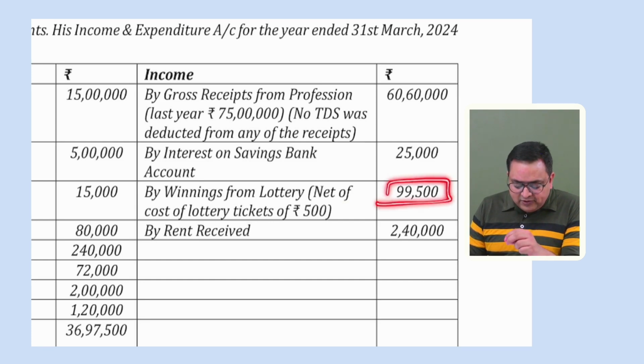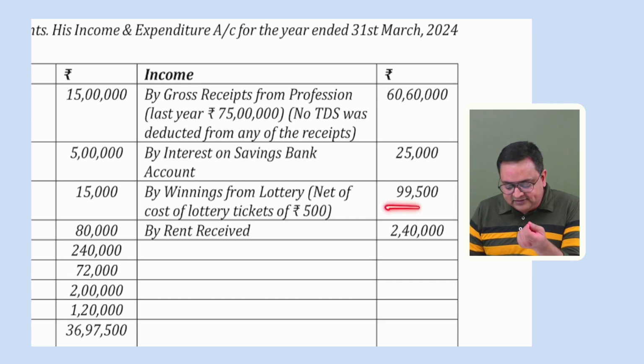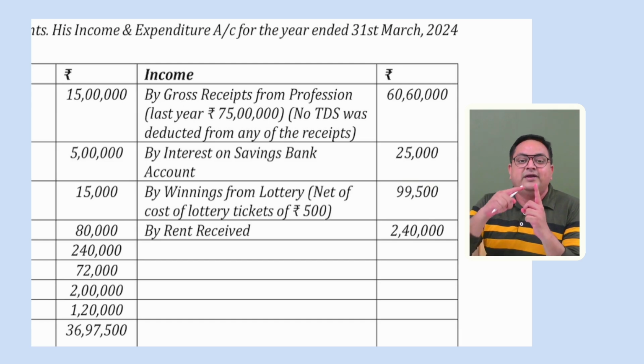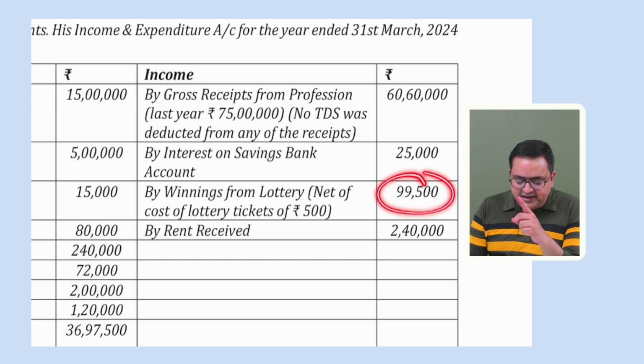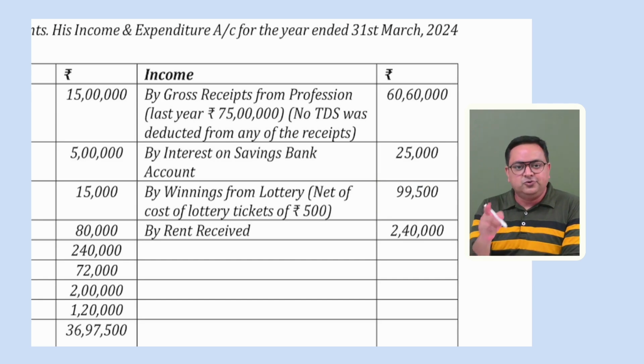But this amount is not net of TDS. Why? Because nowhere it is mentioned over here, it is net amount. If it is written net amount, just net or net of TDS, one and the same thing, so that we can assume that this is after TDS. But here, the word net or net of TDS is not written over here. So we'll assume that this is a gross amount. So while computing, you have to do two calculations over here. While computing your PGBP, subtract 99,500 because this is not PGBP, and take this 1 lakh rupees to IFOS.